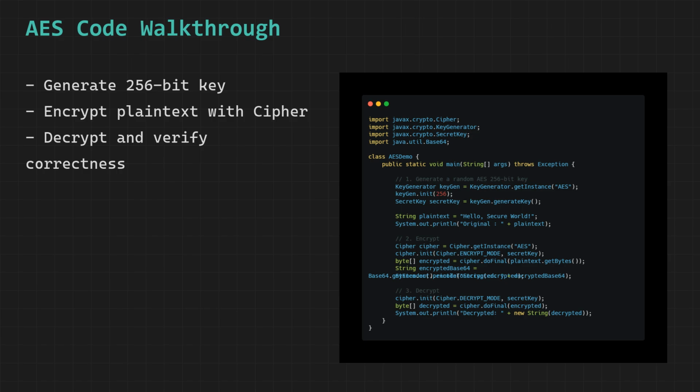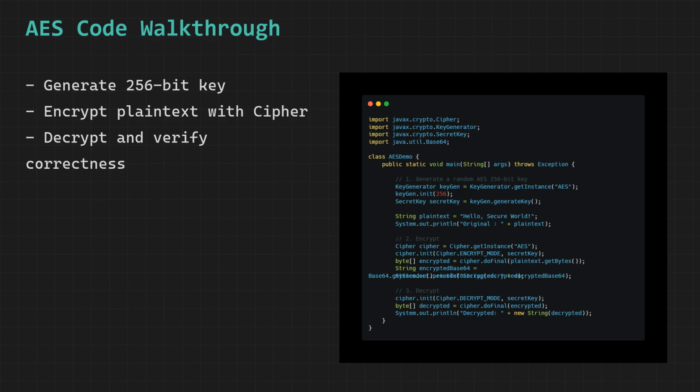key combinations, which is a number so incomprehensibly large that even the most powerful computers ever built or ever likely to be built could not search through all possible keys in any reasonable amount of time. We then call generateKey, which triggers the actual key generation process and produces a brand new randomly generated secret key object that is completely different and unique every single time the program runs, because it is generated from cryptographically strong random entropy sources.